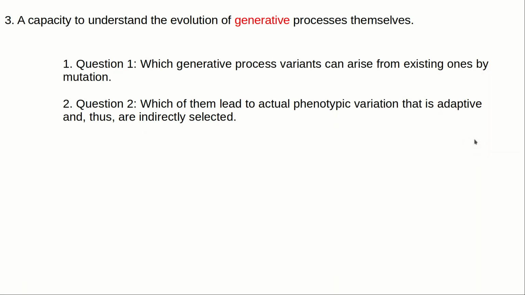A third advantage of generative arguments is that they provide a capacity to understand the evolution of generative processes themselves that is not possible from classical evolutionary theory. For that, one should use the generative and selective arguments, but applied to generative processes themselves. One should ask which generative process variants can arise from existing ones by mutation, and which of them lead to actual phenotypic variation that is adaptive and thus can be indirectly selected. We actually discuss examples of studies that try that, based on models of generative processes and how they relate to phenotypic variation. This way, the generative processes underlying a specific phenotype can vary, be selected, and evolve.